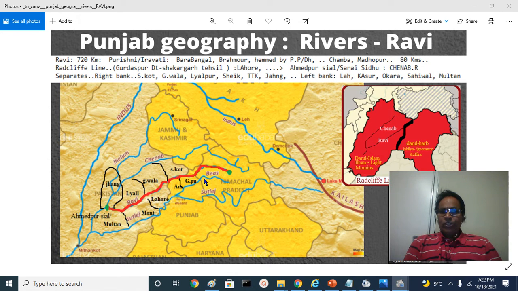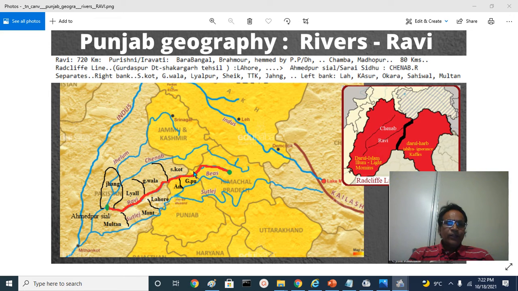For 80 kilometers the river forms the symbolic border between Gurdaspur and Amritsar on the south, Sialkot and Shakargarh on the north. That is the Radcliffe award, or east and west of Ravi River. This is Dar-ul-Islam, Mu'min's territory, believers' territory, Musalman's territory. This is the Kafiri territory, and Darul Harb. And the Jihad and Ghazwa got them this award through the Radcliffe line, 1947 partition independence time.